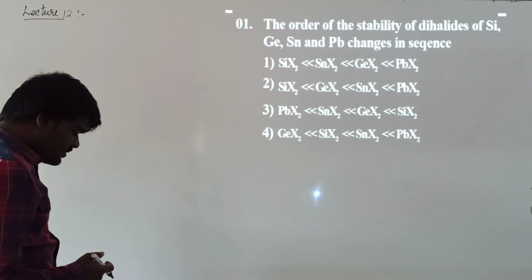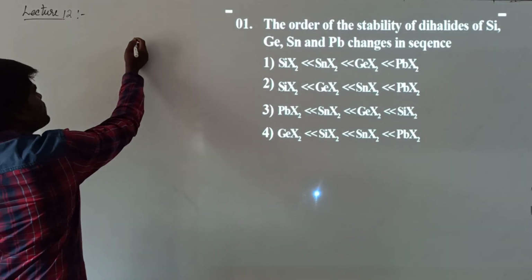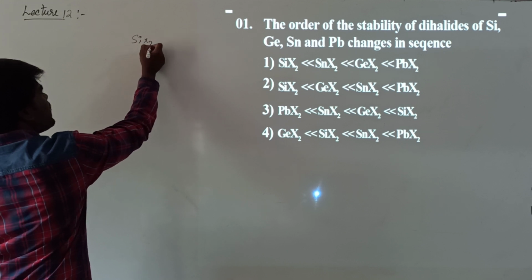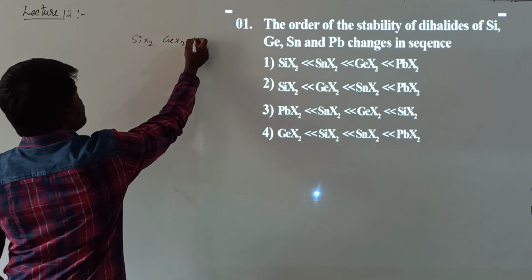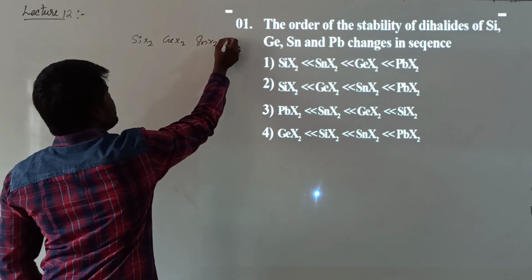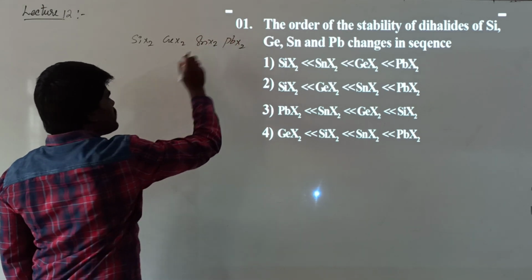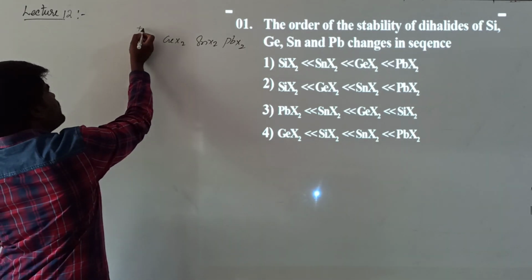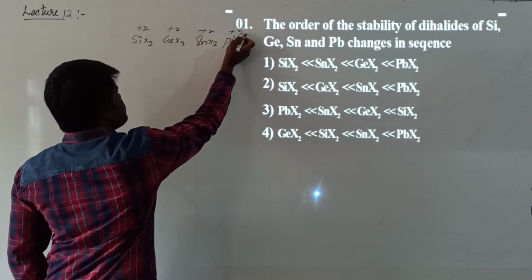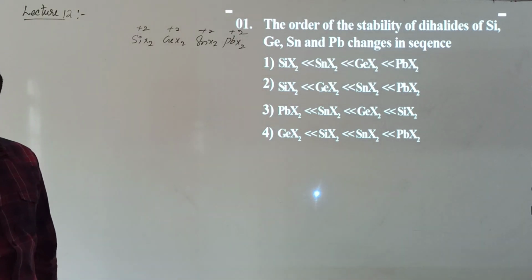Basically, we have studied that when you are saying dihalides, whether it may be silicon dihalide, germanium dihalide, tin dihalide, or lead dihalide, what is the oxidation state? All of them are in the +2 oxidation state. So what is the criterion of variation of stability of the +2 oxidation state?